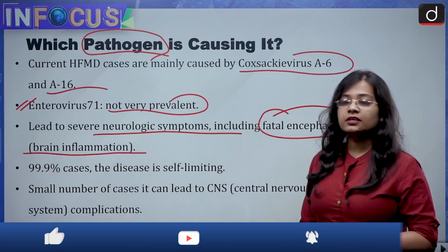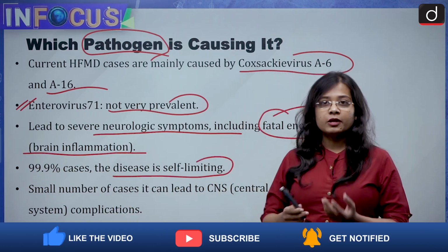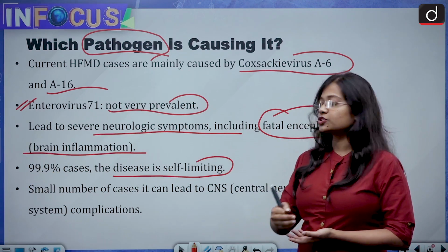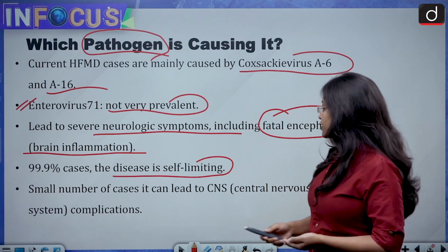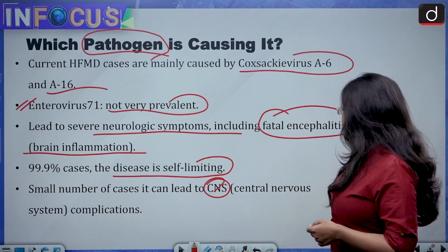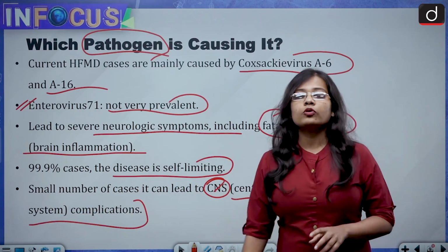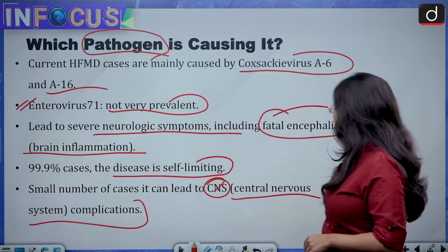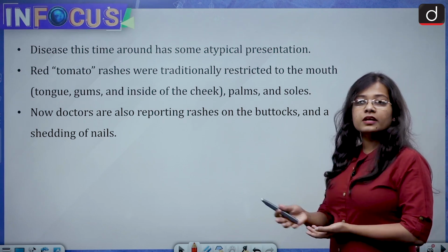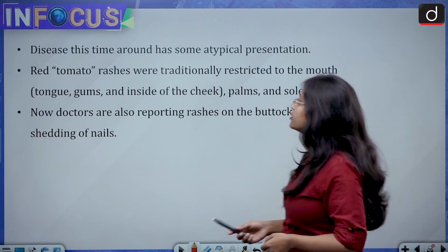It has been seen that in around 99.9% of cases the disease is self-limiting. So the disease limits itself. You do not have to go out much. In a small number of cases, it can also lead to CNS complications. And what is CNS? CNS stands for Central Nervous System, but only in few cases, which means minimal cases.